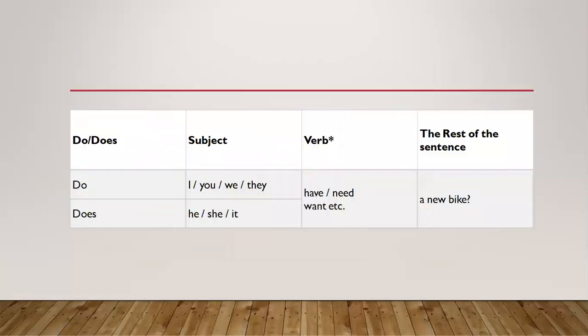Now, see the formation of interrogative sentences. Do or does plus subject plus verb plus the rest of the sentence, or we can say the object. Now, see, do with I, you, we, and they, and does with he, she, it, or a single noun. So, do I have a new bike? Does he have a new bike? Now see, we use does or do in the interrogative sentence before the subject.